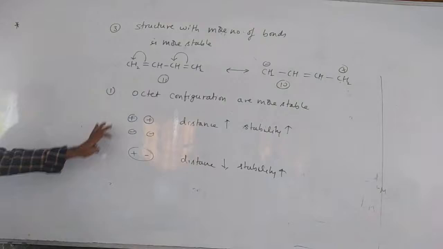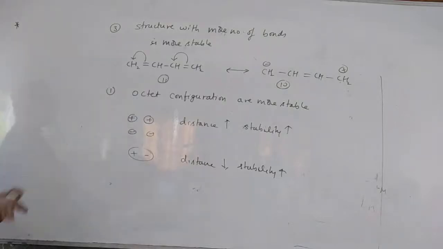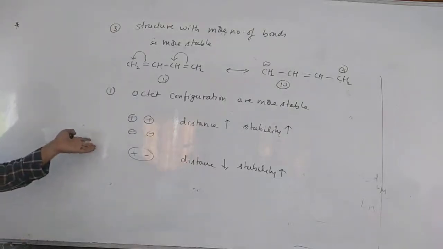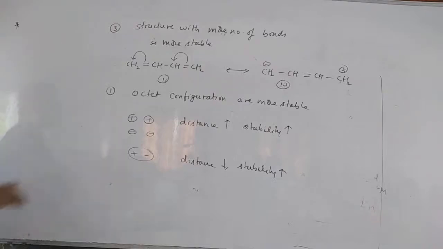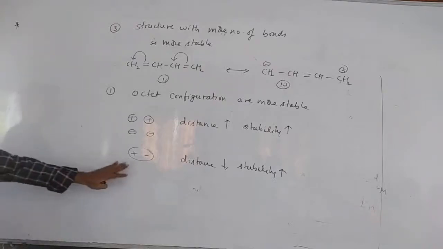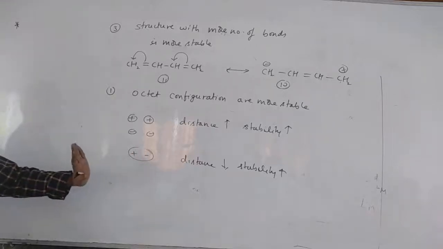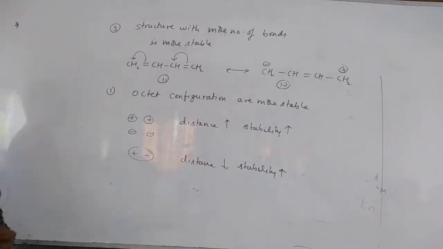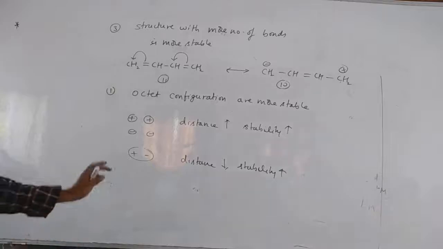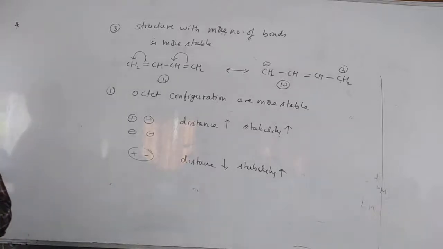If there are like charges, they should be far from each other. This is simple logic. Generally like charges will repel each other. So if there are like charges, they should be as far apart from each other as possible. If there are unlike charges, they should be very near. Then only it will be more stable. So these are some of the points to remember in resonance.